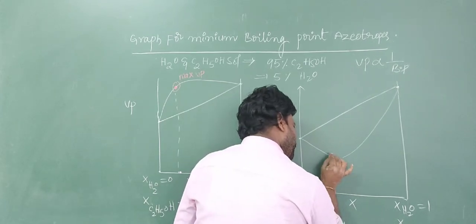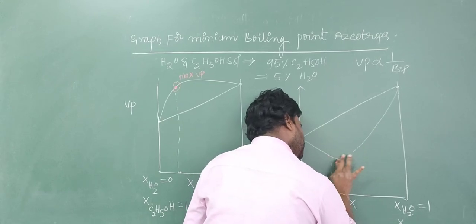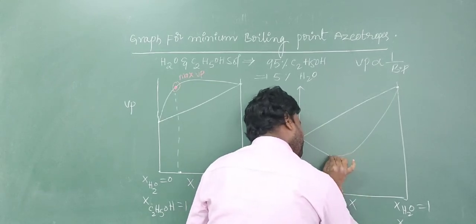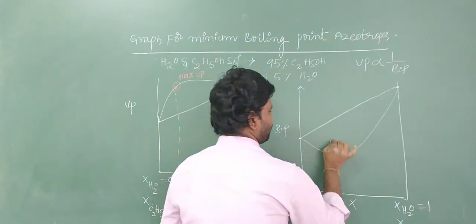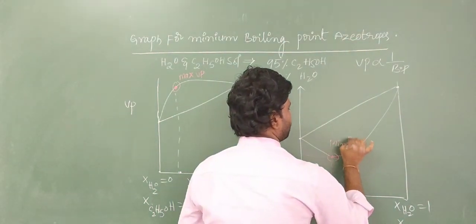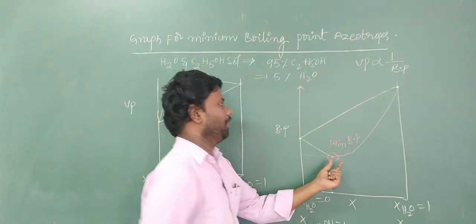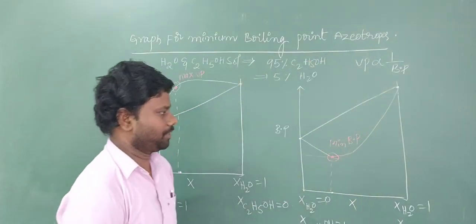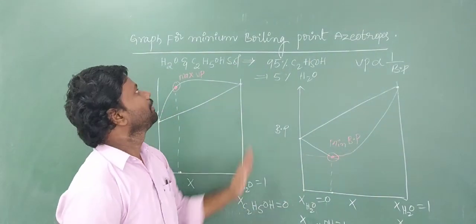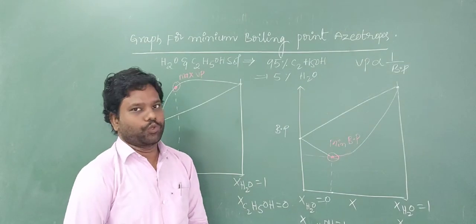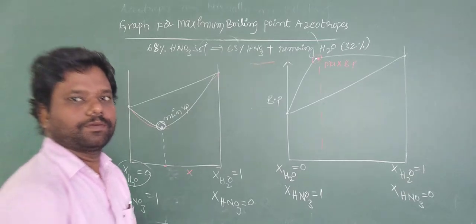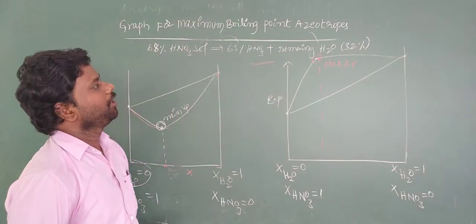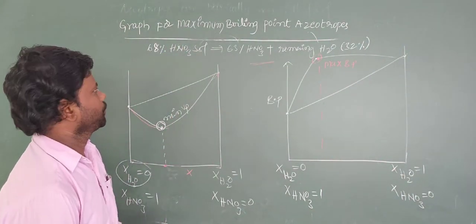This is the minimum boiling point. This is the minimum boiling point, the azeotropic point. This point shows the minimum boiling point for this azeotrope. This is the graph for minimum boiling point azeotropes. Okay. Now the graph for maximum boiling point azeotropic mixtures.